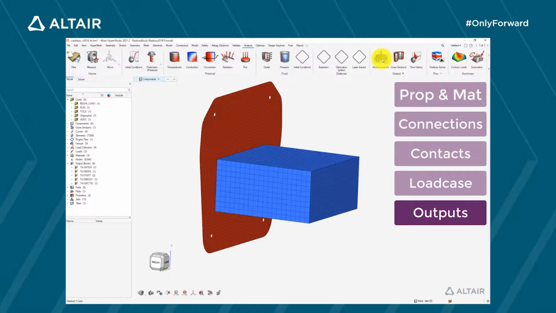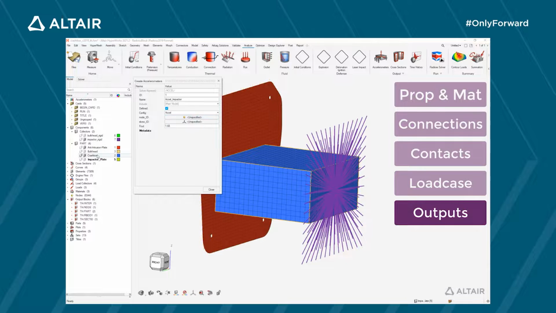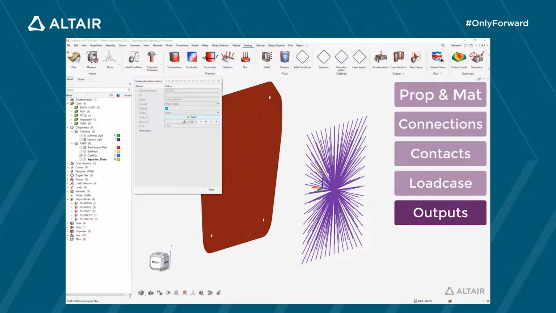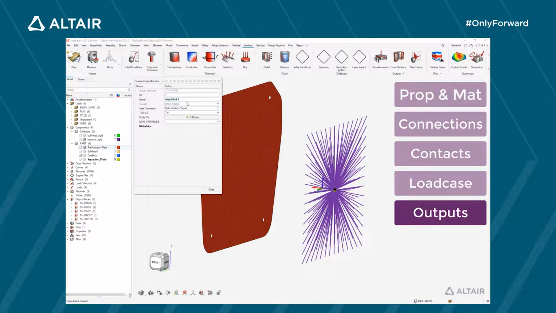Finally, I would like to measure the deceleration of the impactor. For this, I'm adding an accelerometer on the master node that controls it. And I'm creating the corresponding TH output.